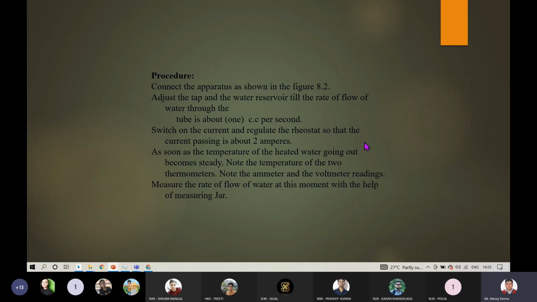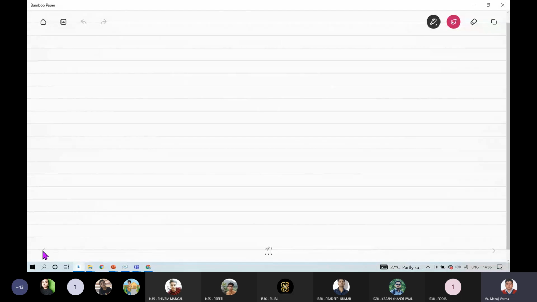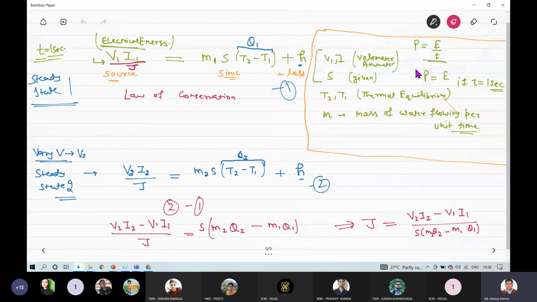Now at this steady state you have to note the temperature of both the thermometers, and you have to note the readings on the ammeter and voltmeter also. At this point, when thermal equilibrium is achieved, you have to measure the rate of flow of water with the help of a measuring cylinder. In the measuring cylinder you will measure the rate of flow with the help of a stopwatch. Now this simple process will give you the values V1, I1, M1, T2 minus T1.